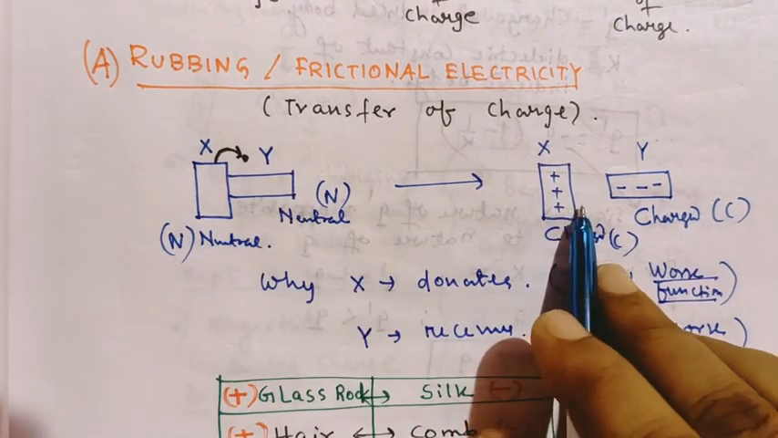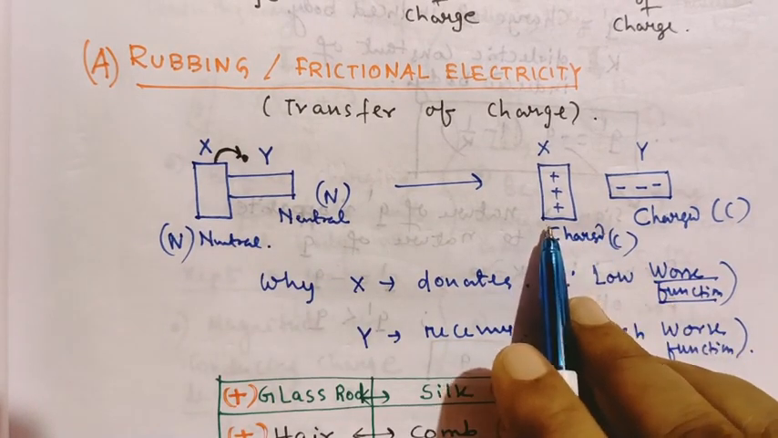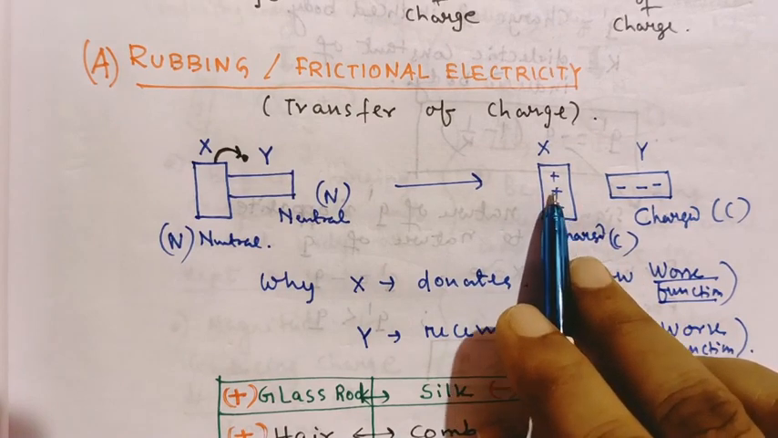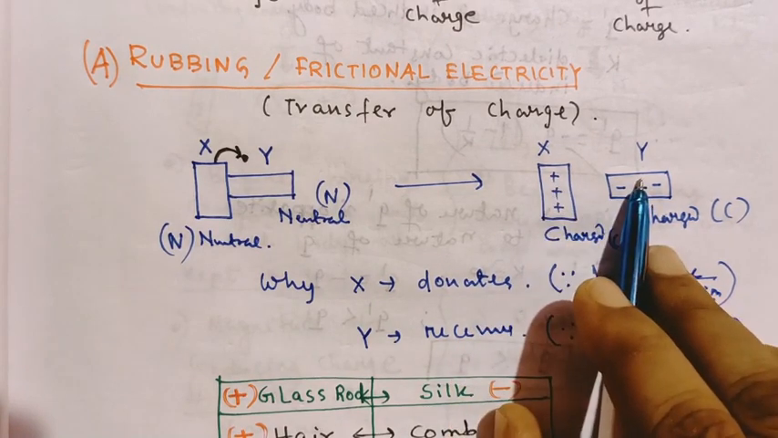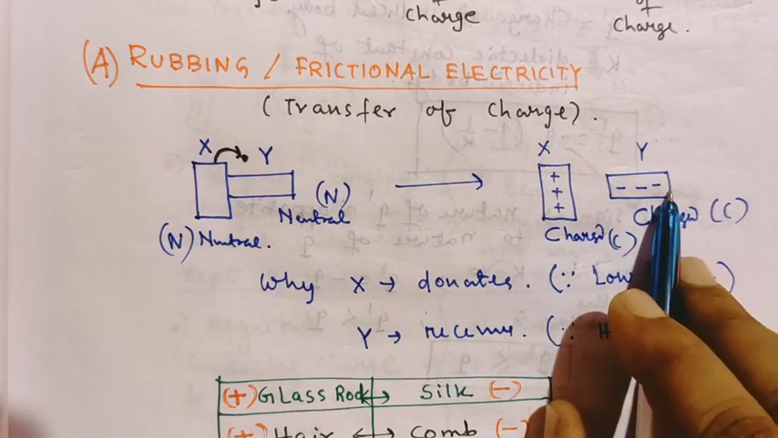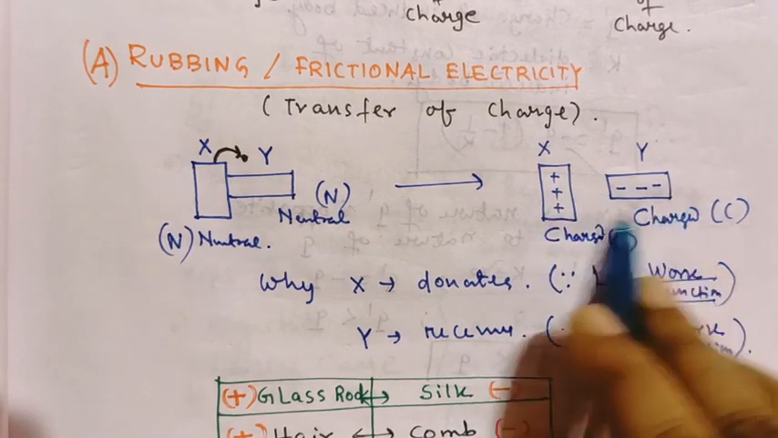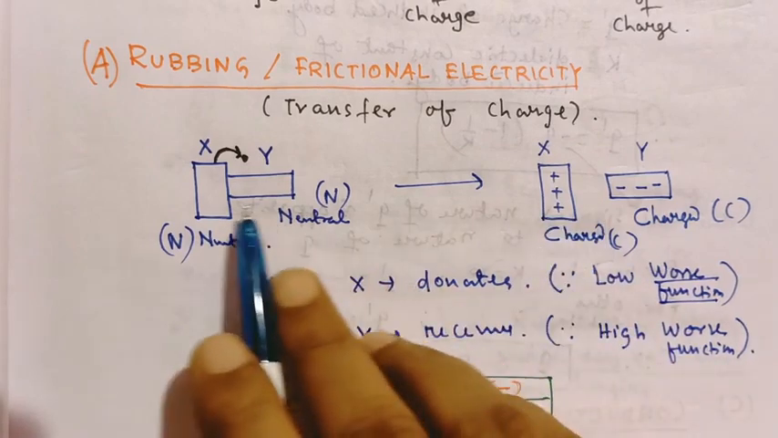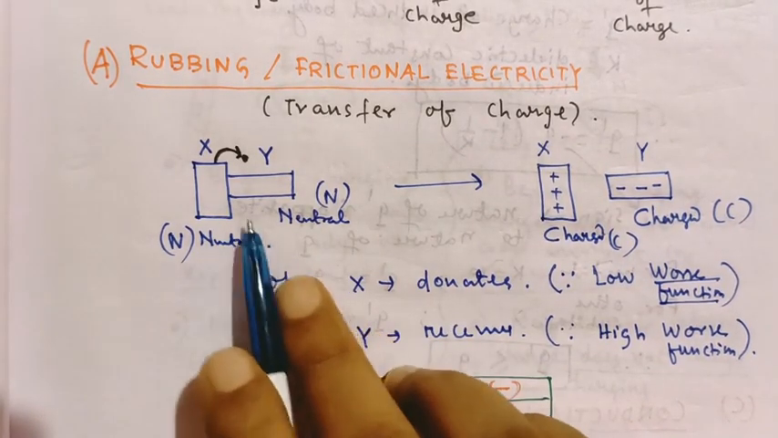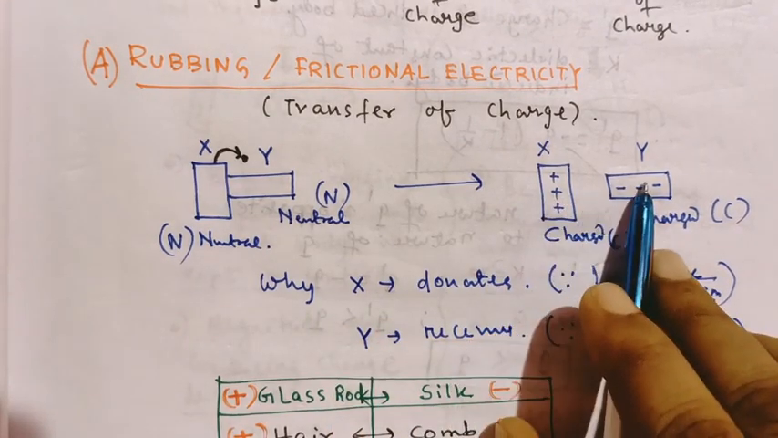Now you see this figure. This is before charging and this figure is after charging. Here you see the X body becomes charged with 3+. That means it donates 3 electrons to Y. And Y becomes 3 negative charge. That means Y accepts 3 electrons from X. So this is the basic principle: X donates electrons, it becomes positively charged, and Y accepts electrons, it becomes negatively charged.